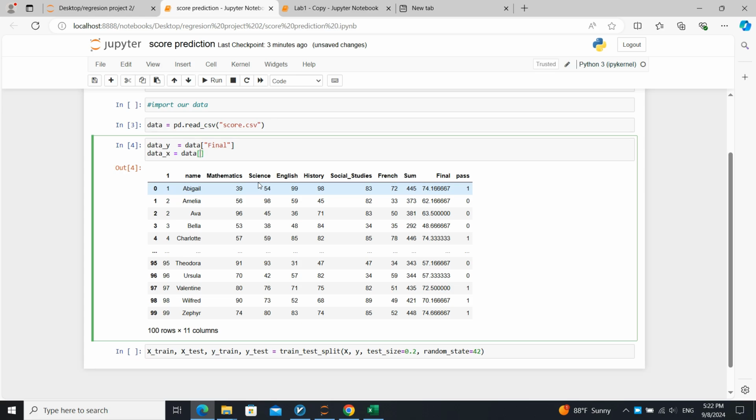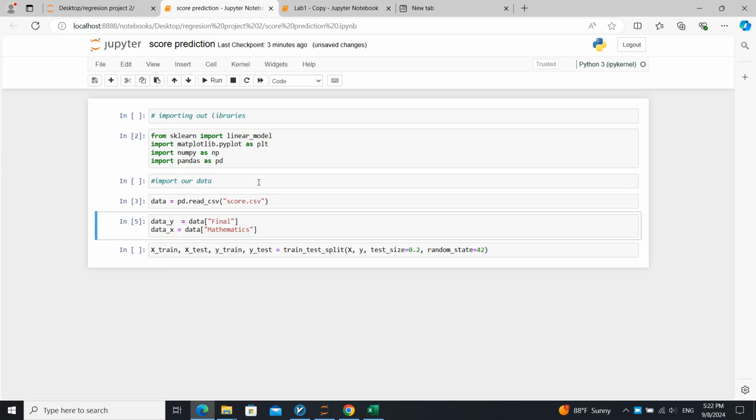Data mathematics, it's big M. Then we run it. For x we write data x, and for y we write data y.